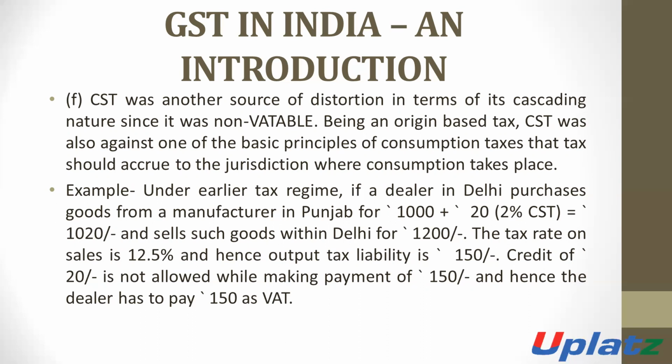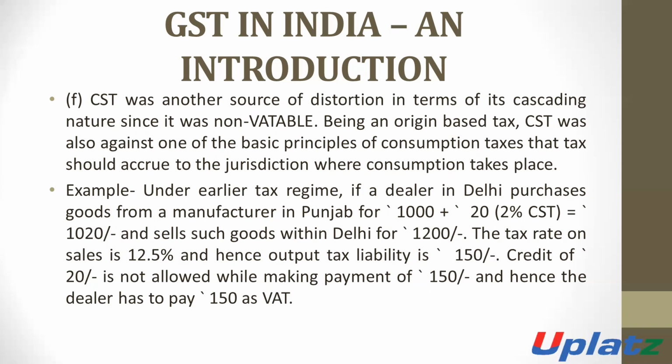Under the previous tax regime, suppose a dealer registered in Delhi purchases goods from a manufacturer in Punjab.